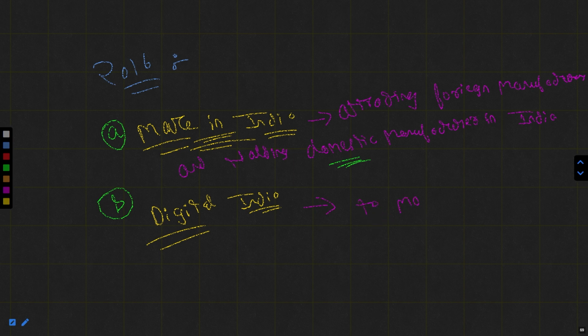To make India digital and reduce dependency on paperwork or traditional works. Got my idea?